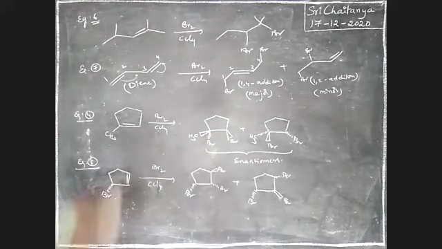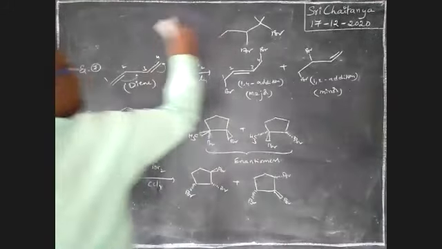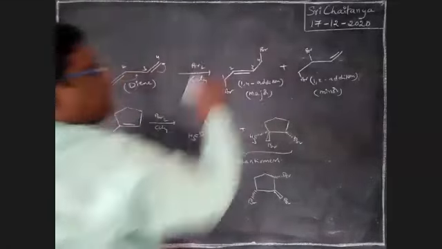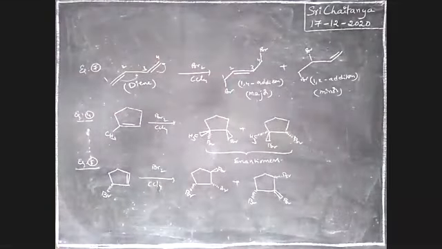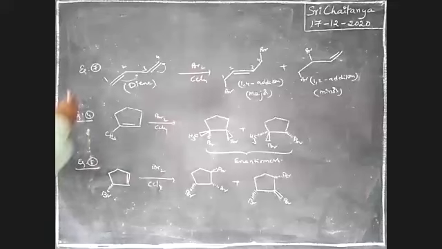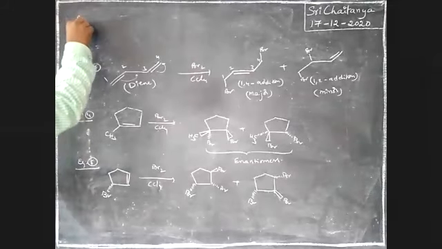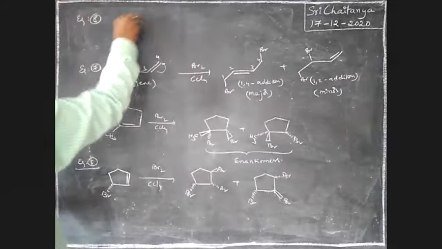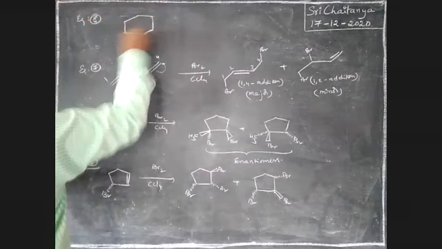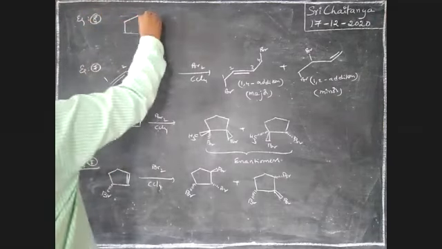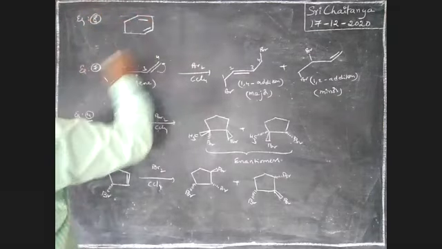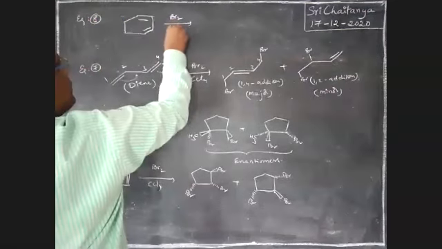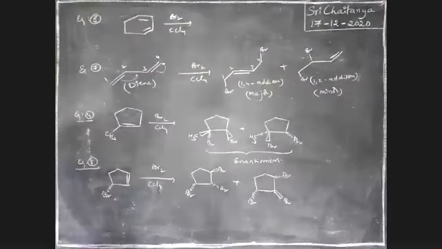Next. Next, one more example. See here. Br2, CCl4.